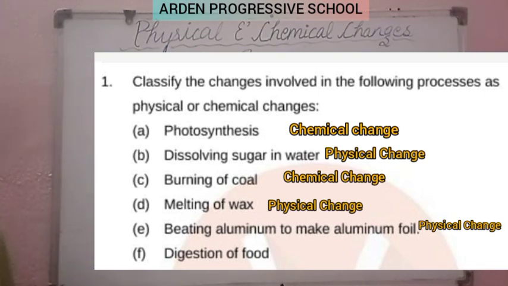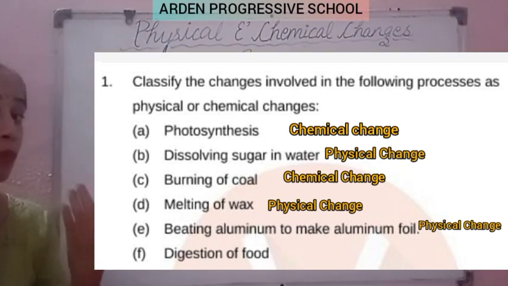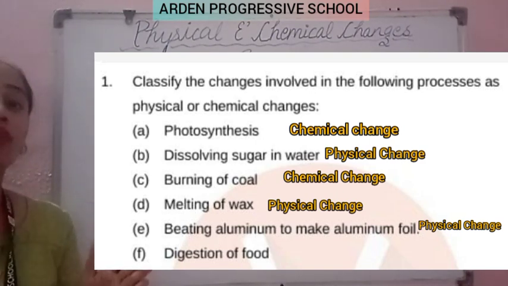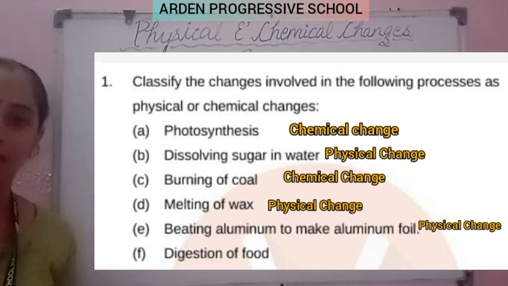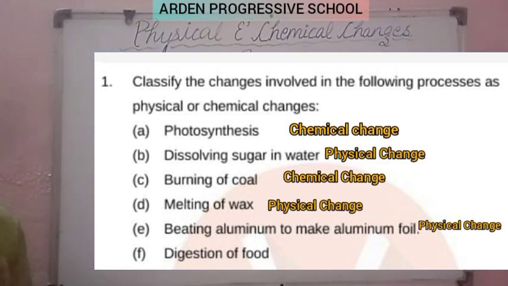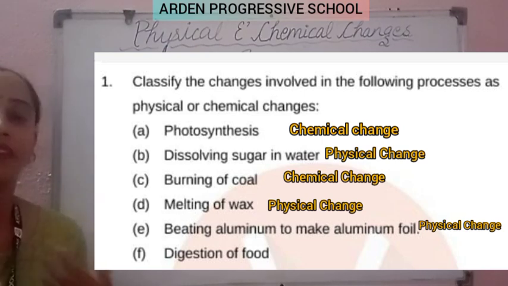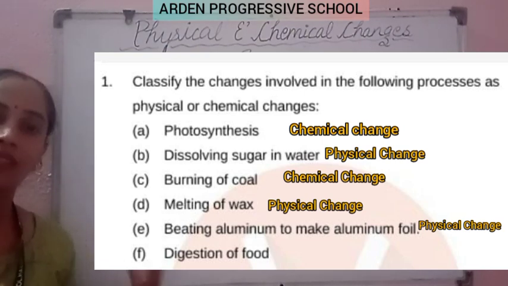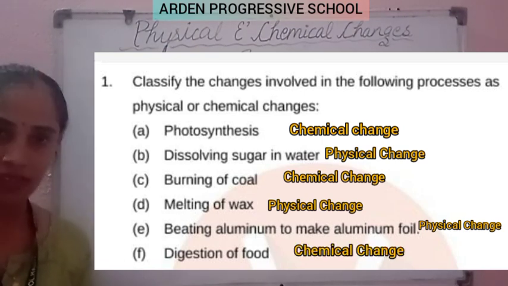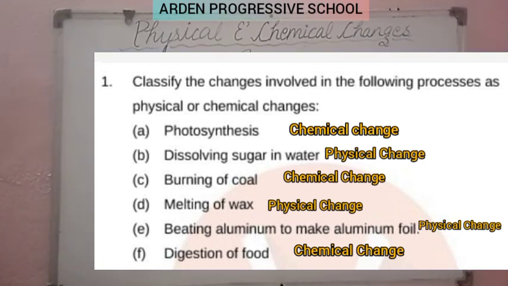Last one is digestion of food. Beta, in the process of digestion, the breakdown of food particles takes place, and the food particles break into smaller substances, and so many chemical reactions take place during this process. So this is a chemical change. Clear, students? So this is all about question number one.